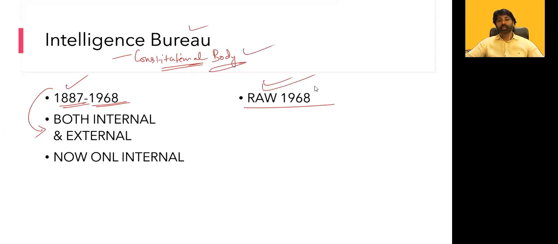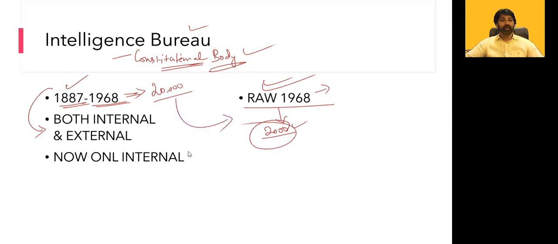RAW is not like that. It is a separate executive body, created after independence through an executive order by separating or diverting a few officials from the IB. The strength of IB is huge, more than 20,000 employees. RAW is probably around 2,000 employees, not more than that. Whenever they need staff, they will simply recruit from here on a deputation basis.